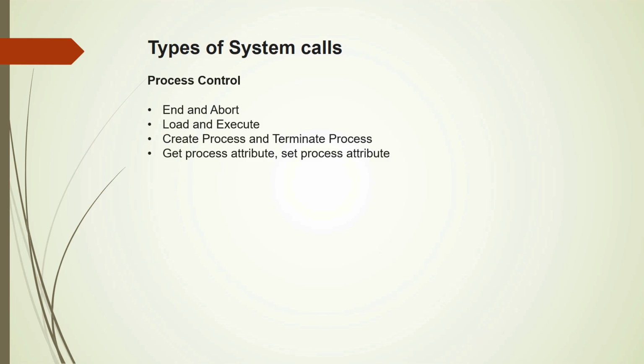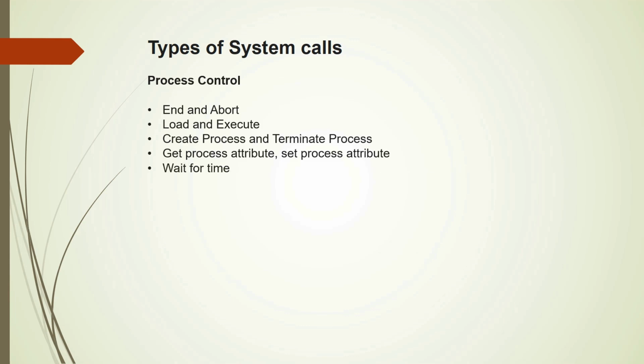Now when we think of creating new processes, we should also be able to control the execution of those processes. Therefore this control requires the ability to determine and to reset the attributes of the processes. Some of the attributes include the priority, the maximum allowed execution time, and so on. So get process attribute and set process attribute system calls are available for that.